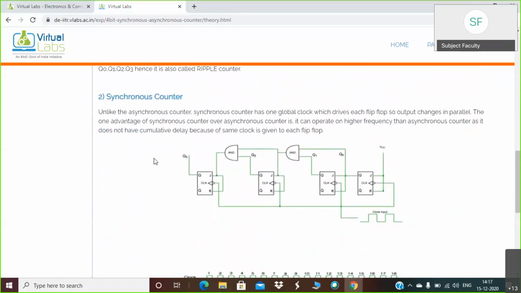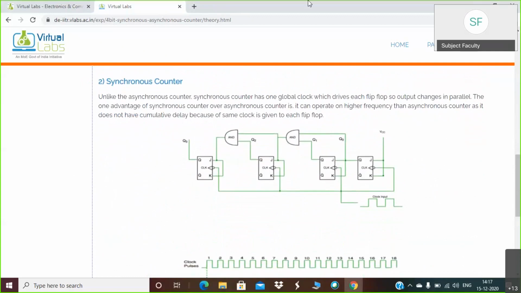In synchronous counter, okay, the synchronous counter is not in our syllabus and we have not studied it either, but we have studied the counter using shift register.